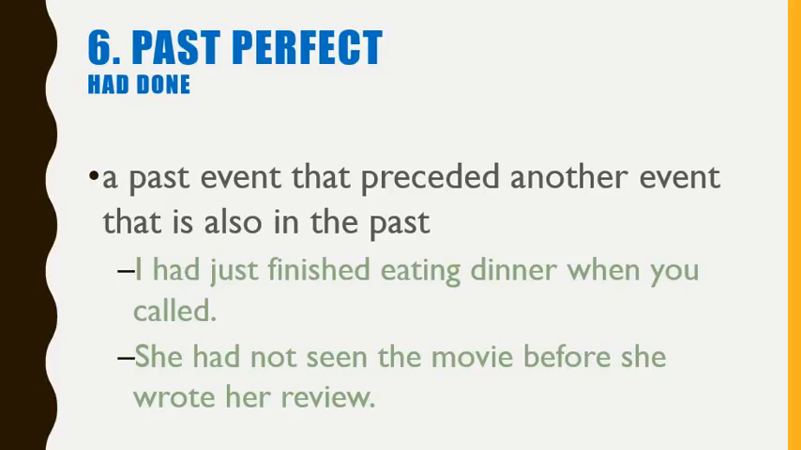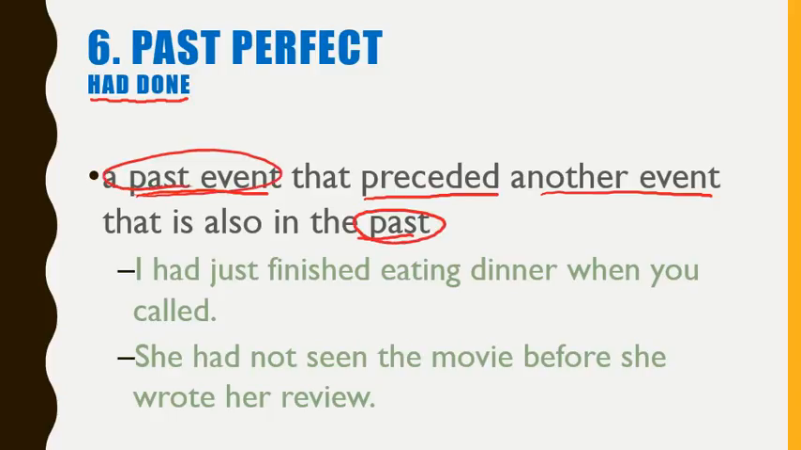Now, what is the past perfect tense? That's the form when you say, I had done something, or he had done something. So this is a past event also that preceded another event that is also in the past. So that means you have a past event and another past event. But this action A preceded, it went before, the second action B. Okay, and that is your case.